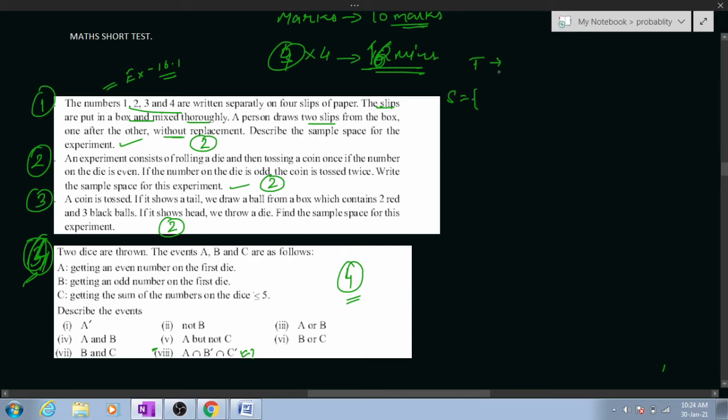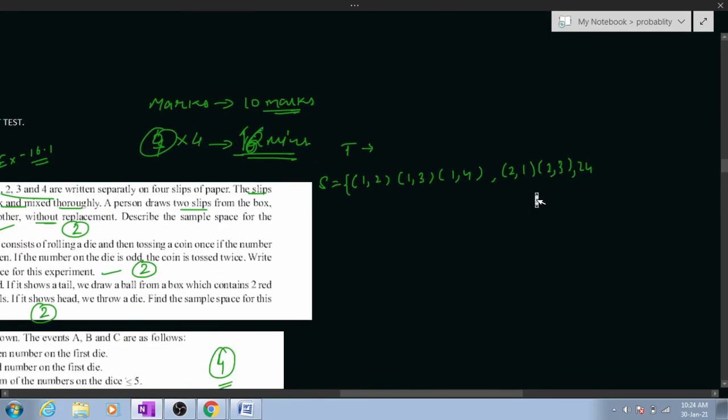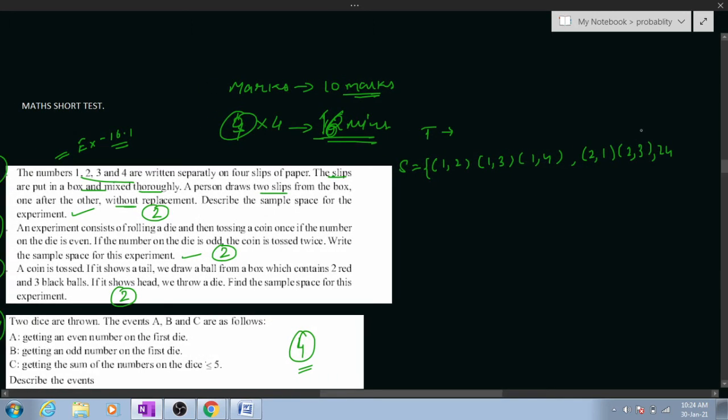First you write let S be the sample space. So it can be (1,2), (1,3), (1,4), or (2,1), (2,3), (2,4). Don't think of putting (2,2), okay? There is only one paper written 2. So you can be picking up (3,1), (3,2), (3,4), or (4,1), (4,2) and (4,3). Only this is the sample space required. If you have got this answer, good. Yes, sir. Everybody has this answer. Okay, very good.